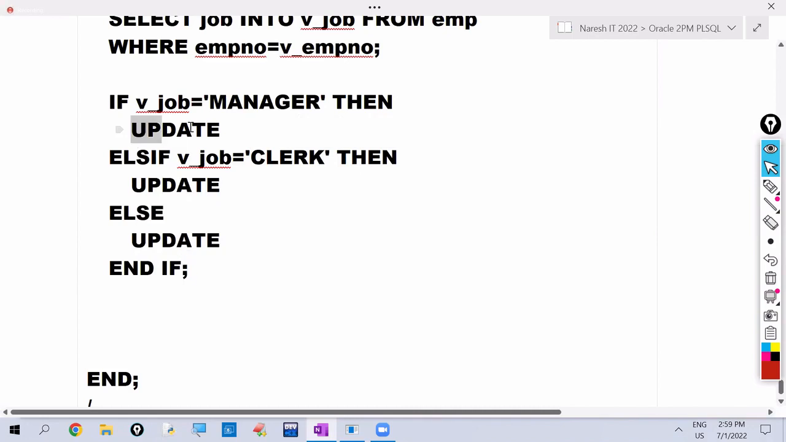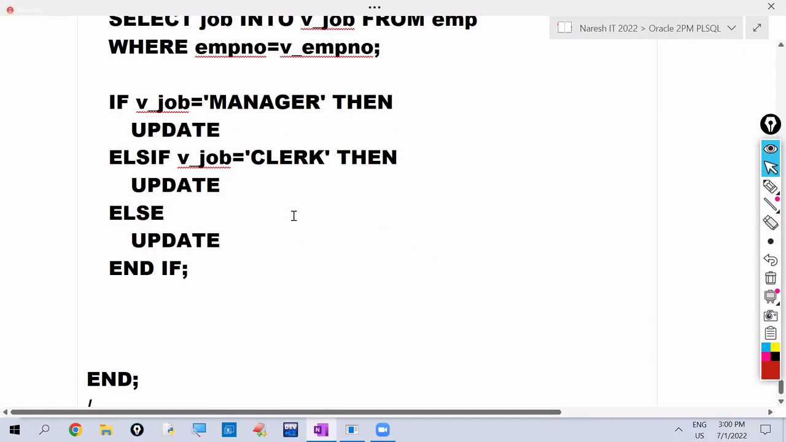If we write like this, for how many times are we writing the update query? Three times. Tomorrow you may need to check 10 conditions like this: job equals manager, clerk, analyst, salesman, and so on. If we follow this way, how many times do we have to write the update query? 10 times. Here we are writing it 3 times; with 10 conditions, 10 times.